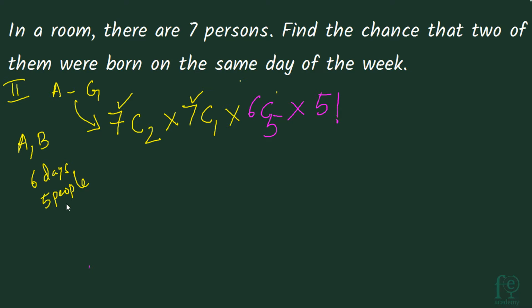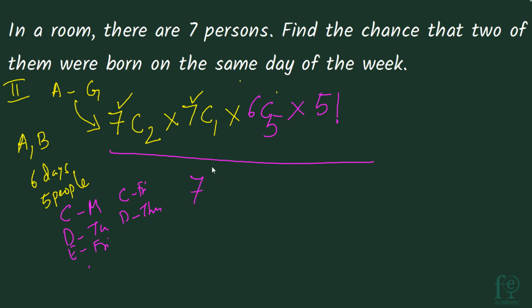Now we are selecting C, D, E, F and G. So they are born on Tuesday, Wednesday, Thursday, Friday and Saturday. Suppose that we have excluded Sunday. C can be born on Monday, D can be born on Tuesday, E can be born on Friday, or C can be born on Friday, D can be born on Thursday. Likewise 5 factorial arrangements will be there. So you have to do 6C5 into 5 factorial. So that is how 5 people will be born on 5 days of the week.